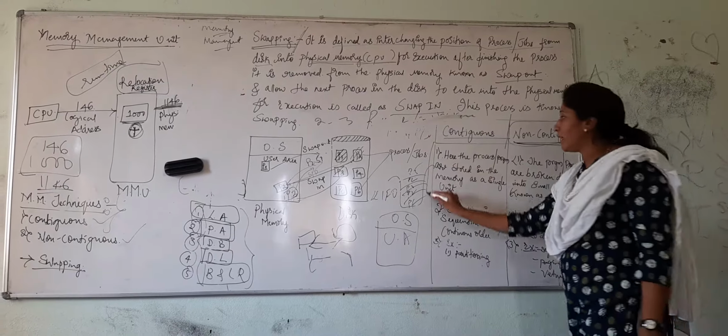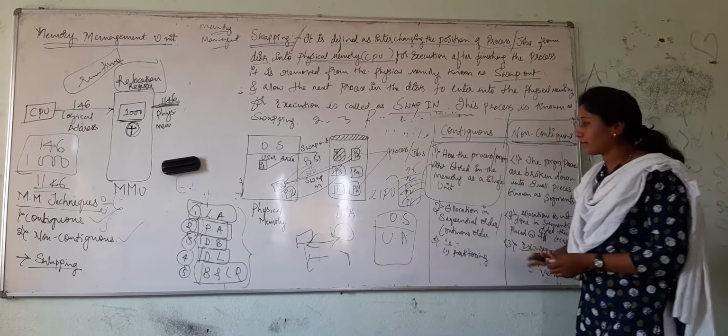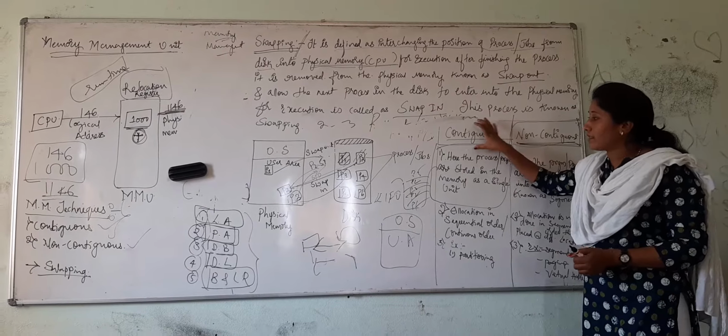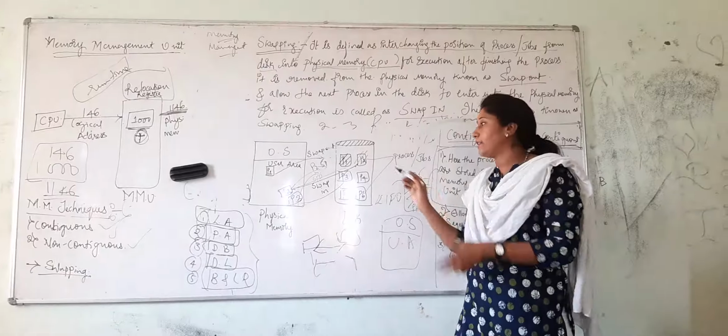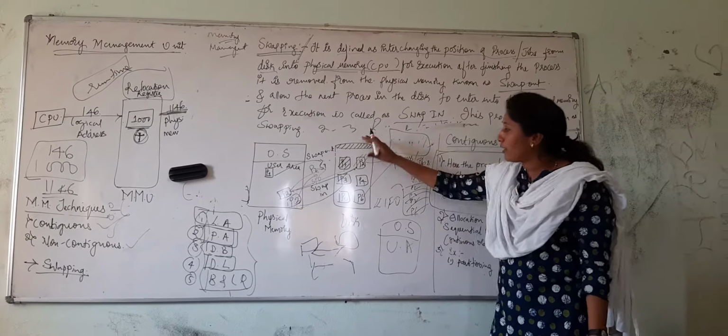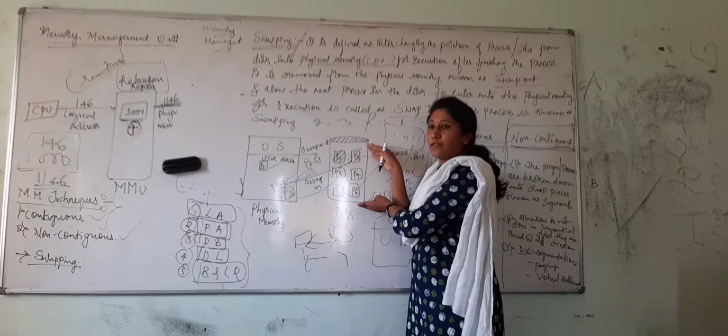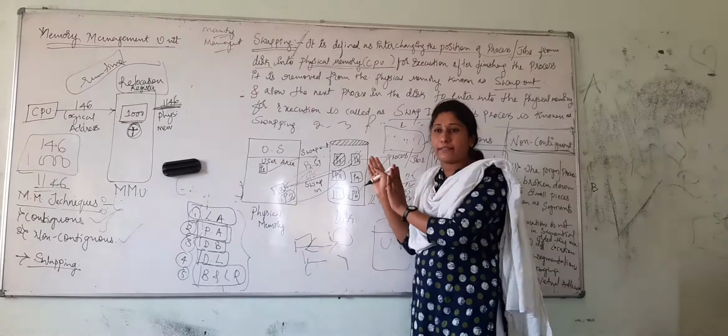One more thing we can define here. In contiguous, the whole program is considered, for example, let us consider this disk containing 6 programs. Let us take this big P as a main program which contains 6 different sections.